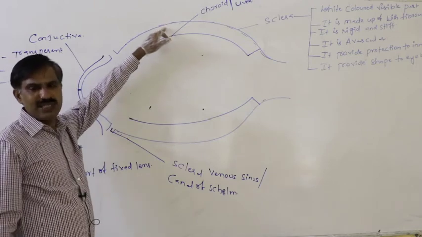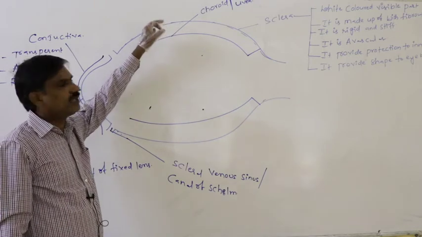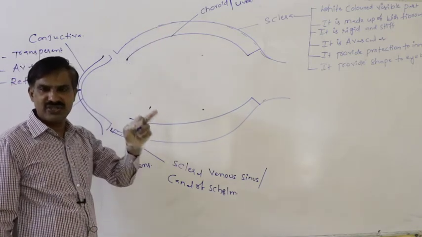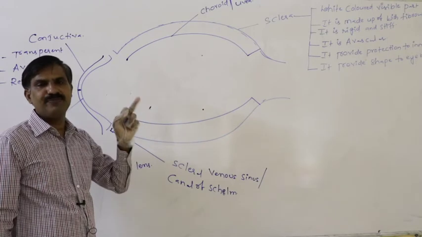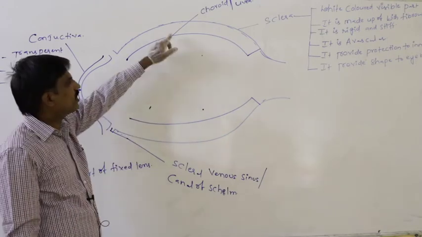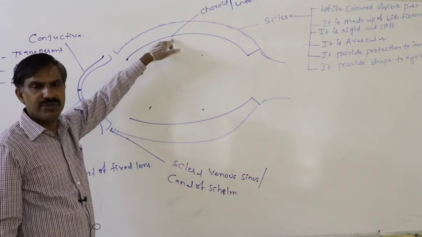Just below the sclera, the part which is rich with blood supply is said to be the choroid or uvea.